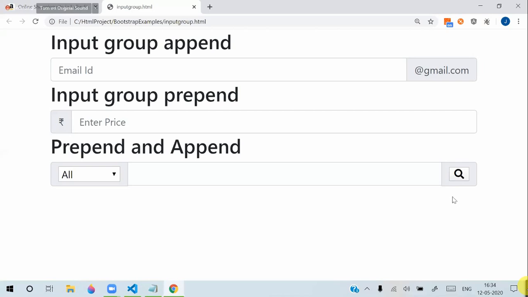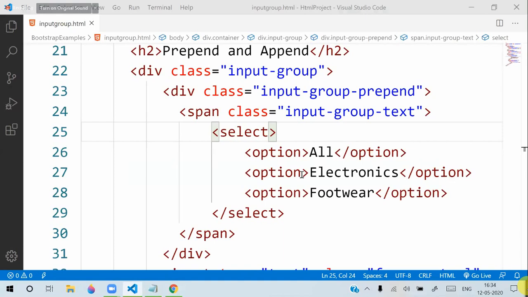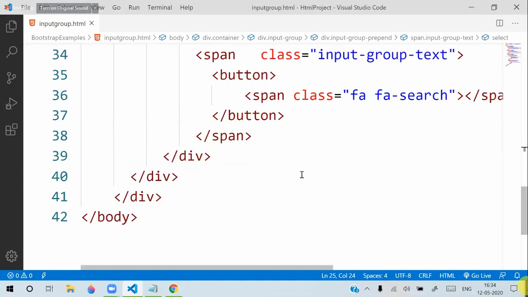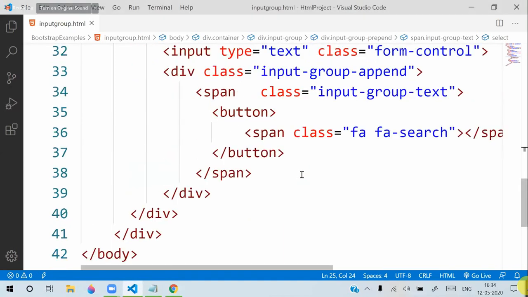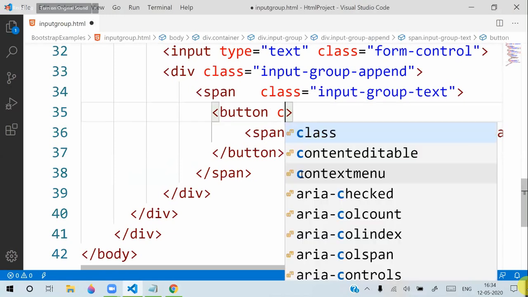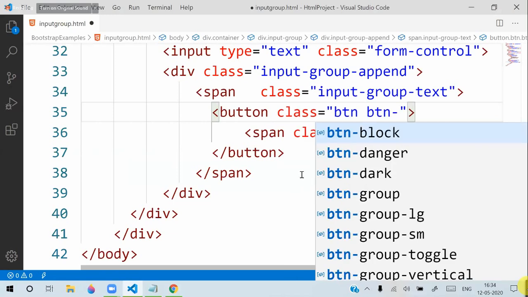Actually, for this button, suppose we use class BTN, and some light button, and you can see its appearance changes. So we should not do that.